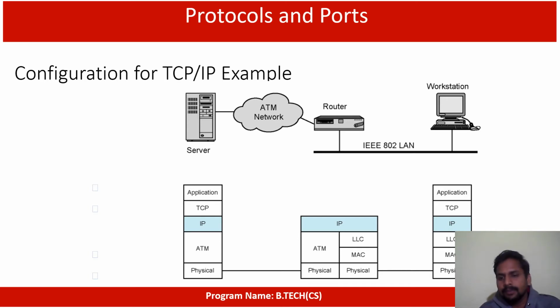So if we are passing some information, that information flows through the physical layer only. After that it moves on to the IP addresses, that means which system you are targeting. That system will be identified through the IP addresses only. After identifying the system, TCP will look for the service port. Now I got the system, but in that system, which service do I want to access? TCP takes care of that. It takes the data from IP and forwards it to a particular port. That's what they are telling. In this way the configuration will be done.